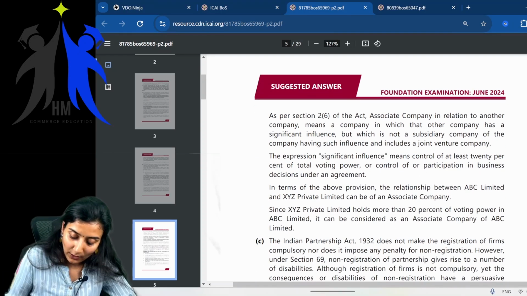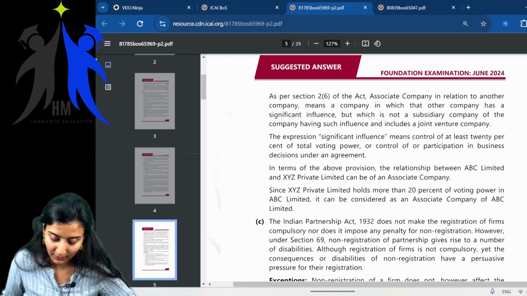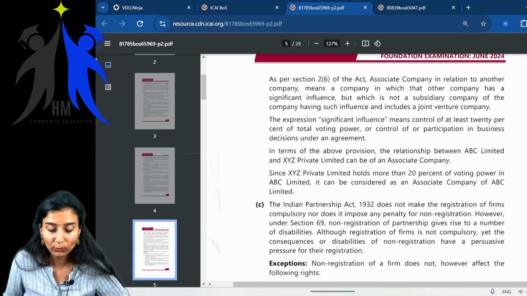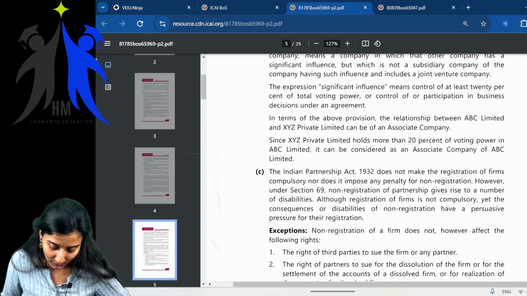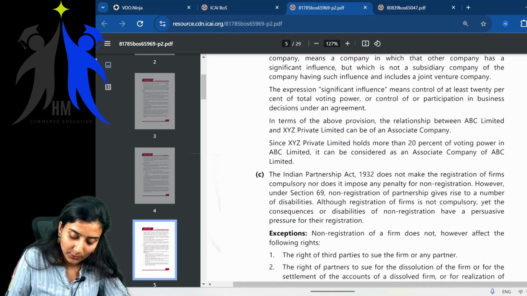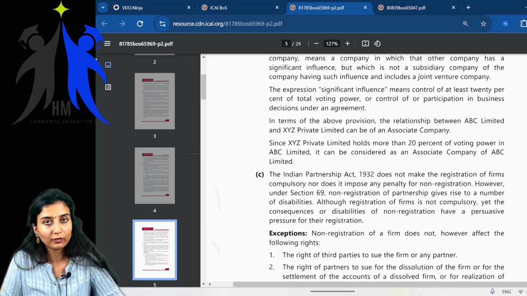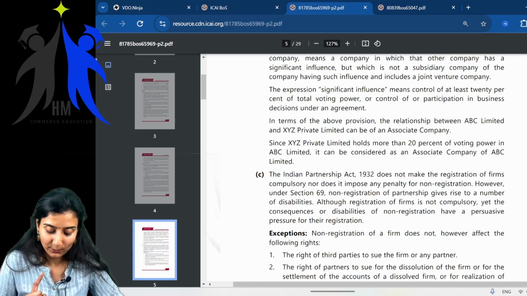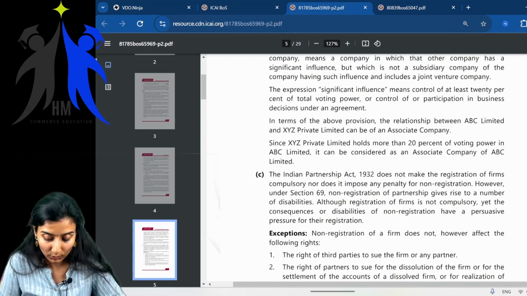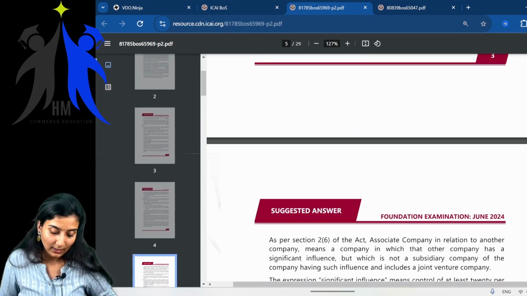See, as per the Act, they are defining what is an associate company in relation to another company: one which has significant influence. Significant influence means at least 20% of the total voting power. Correct? So in terms of the above provision, the relationship between ABC Limited and XYZ Private Limited can be that of an associate company. Since XYZ Private Limited holds more than 20% of the total voting power in ABC Limited, it can be considered as an associate company of ABC Limited.